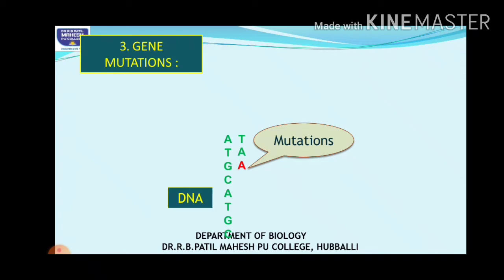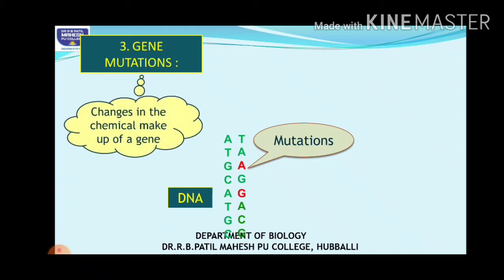So what is mutation? We speak about a sudden change that takes place in these small, minute nucleotides. Very small changes, a very small mutation, but that leads to a very huge difference. This mutation may take place at any point in the nucleotide base pairing.